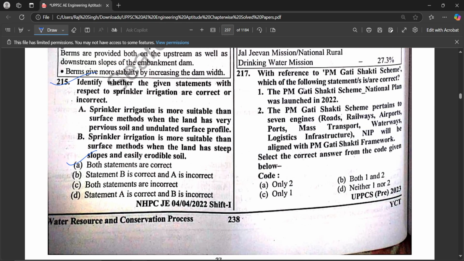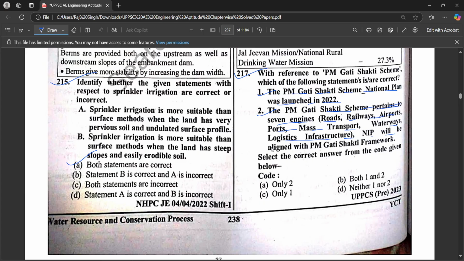With reference to the PM Gati Shakti scheme, which of the following statements are correct? First, the PM Gati Shakti National Master Plan was launched in 2022. Second, the PM Gati Shakti scheme covers seven engines: road, railway, airport, ports, mass transport, waterways, and logistics infrastructure.